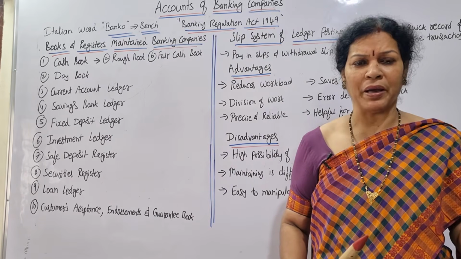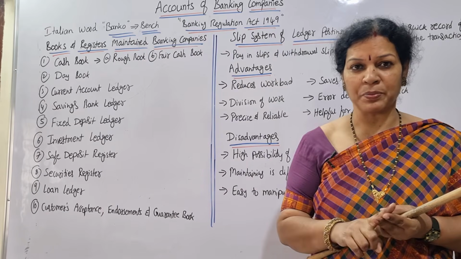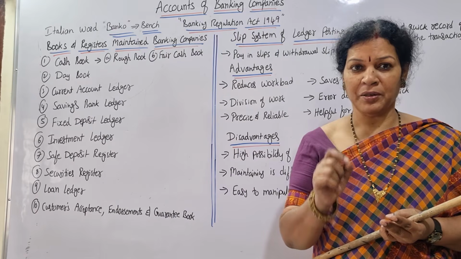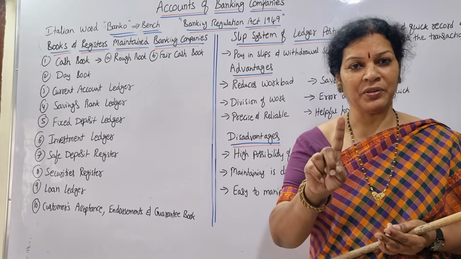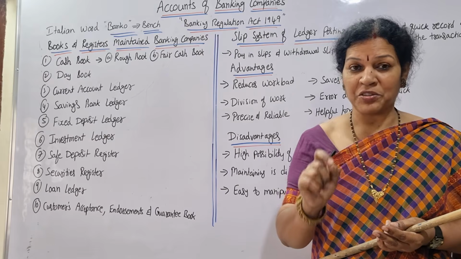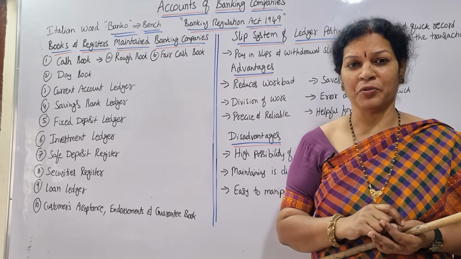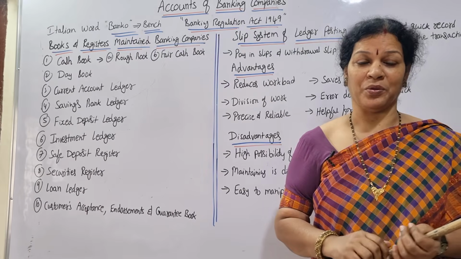Please remember that bank accounts you cannot prepare as per your wish. RBI has prescribed special forms for preparation of the banking accounts. In banking accounts, we prepare only two things: one is profit and loss account and the other is balance sheet. Balance sheet is mentioned in Form A and profit and loss account is mentioned in Form B.